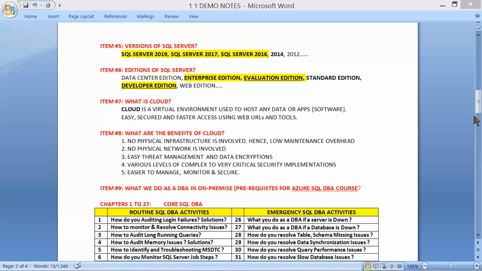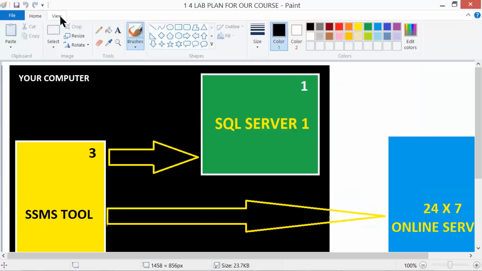Yes, we need to work with at least 2 editions in general. We will be taking 3 here. Why? To understand the differences, to understand the actual concepts and how and when to use which edition, and why. We'll take it carefully step by step. Yes, on my screen comes the lab plan now. I'm just opening the file.